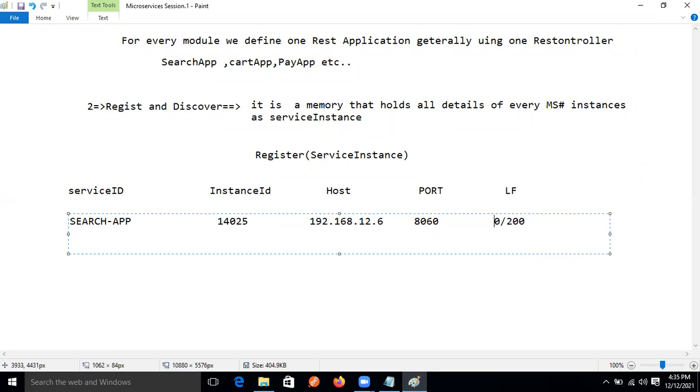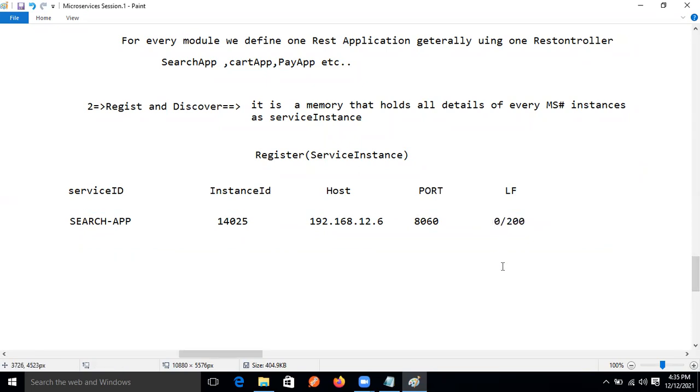I'm talking about the load factor capacity. I'm not talking about the load factor range, guys. The range is between 0 and 1. But I'm talking about the load capacity.